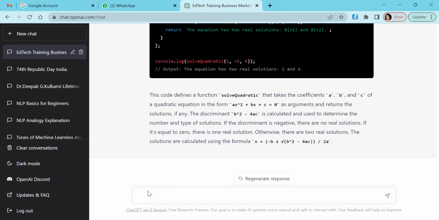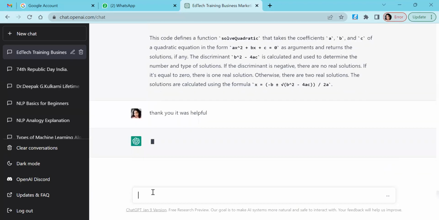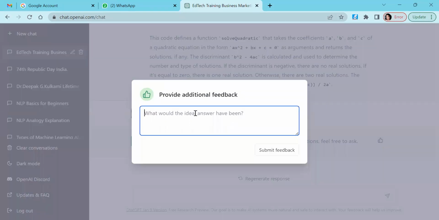We can also check, suppose you can also thank it saying, thank you, it was helpful. So when I click on like, it will ask for any feedback, additional feedback and suggestions to improve upon further.